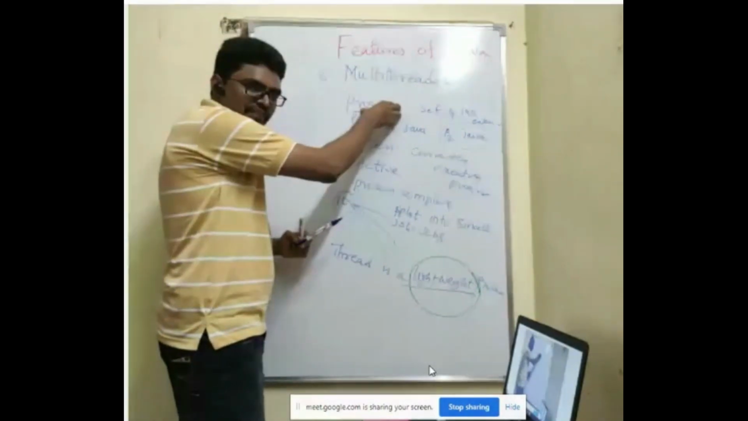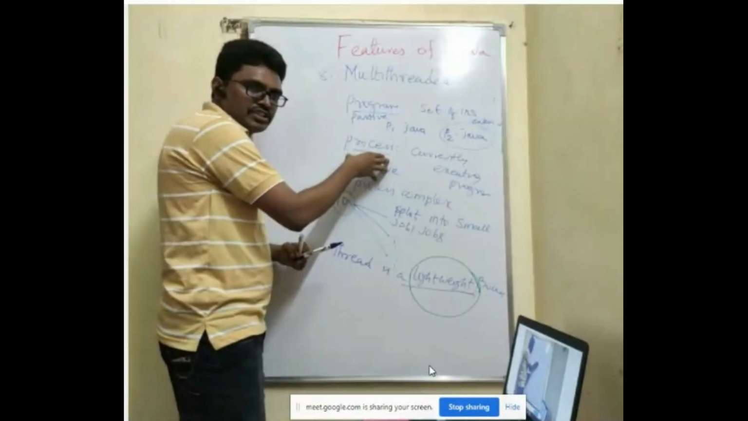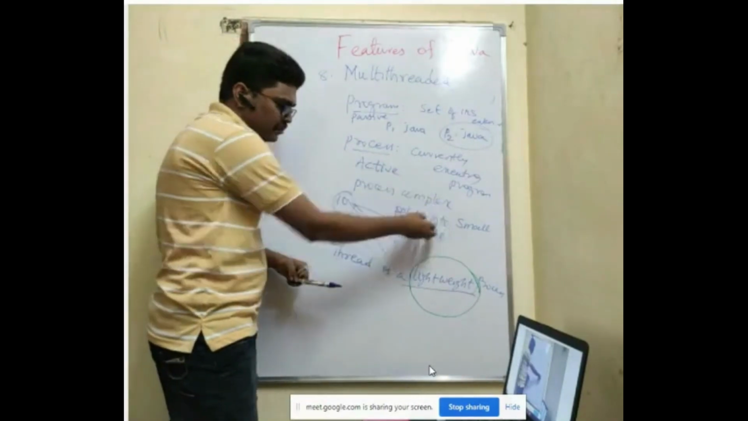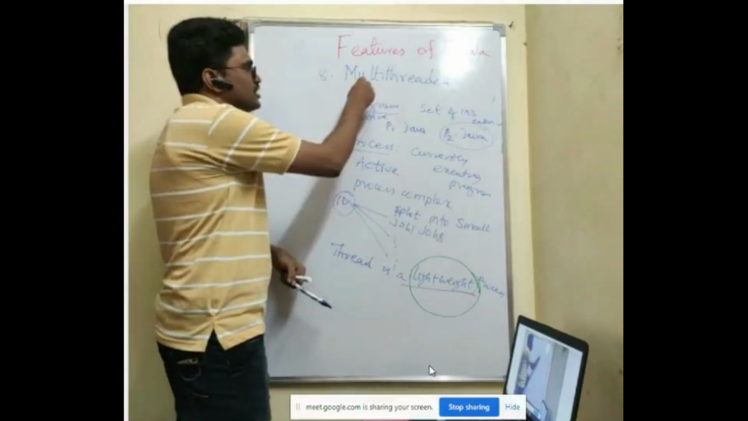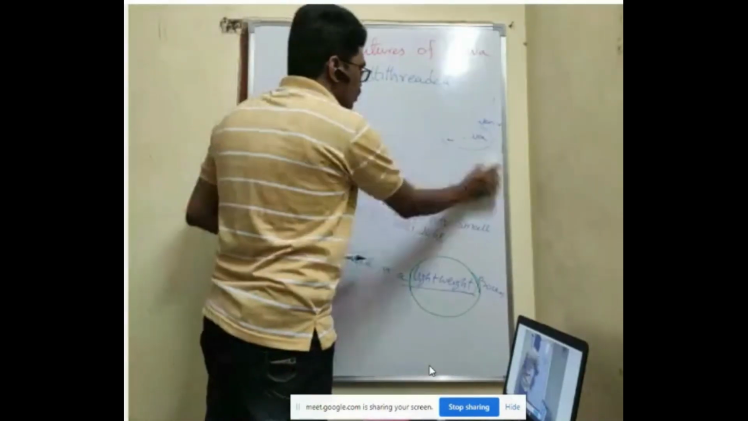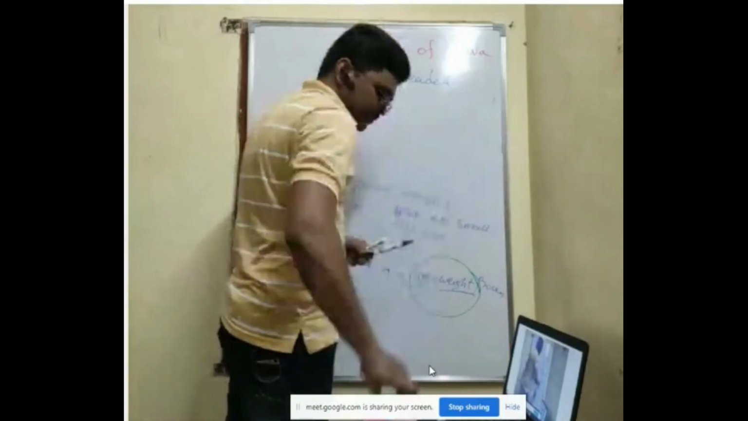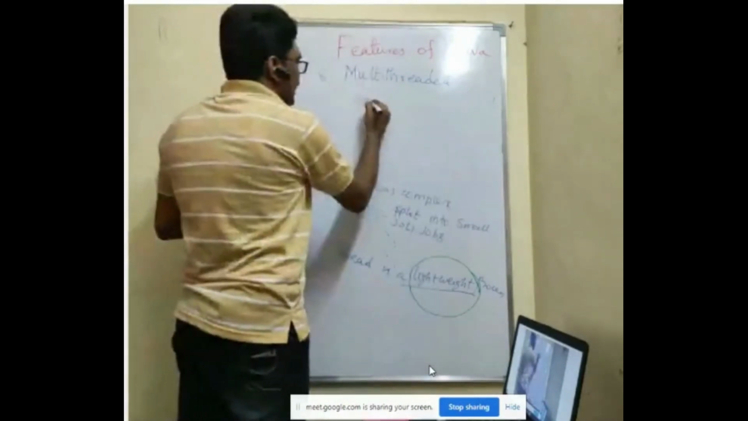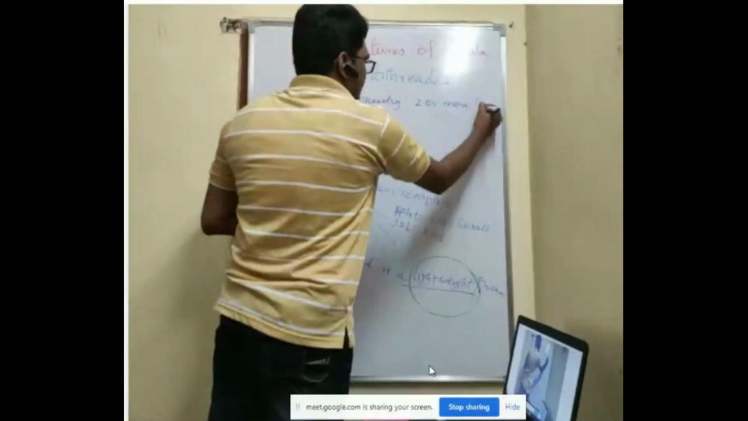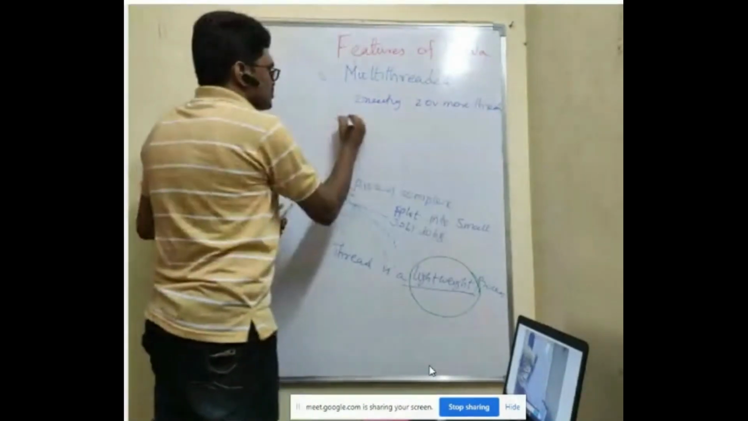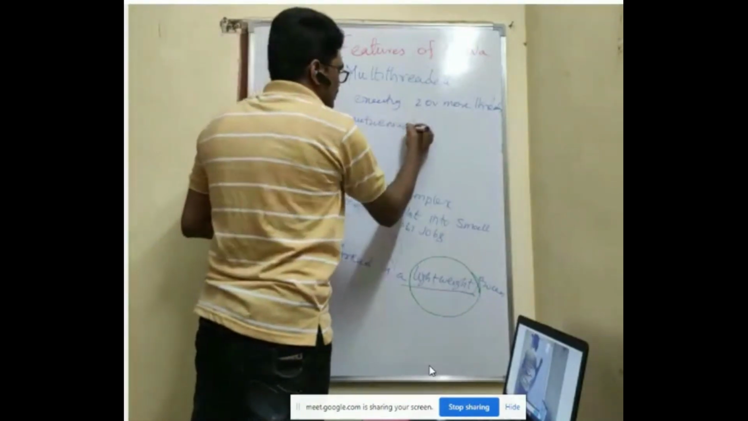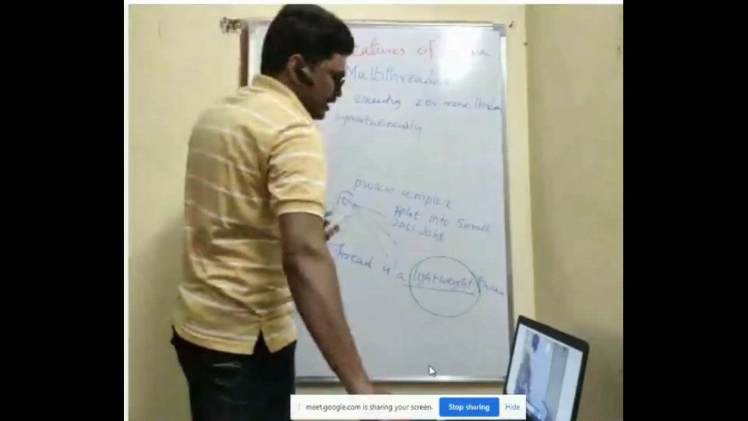Is that right? A program is a set of instructions. An executing program is called a process. If a process is complex, we divide it into small jobs. Each small job we call a thread. So now, multi-threading is executing 2 or more threads simultaneously.